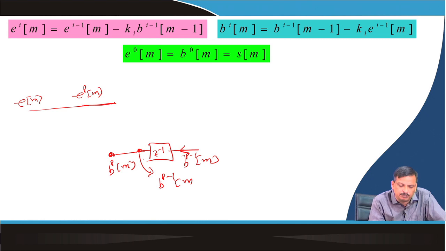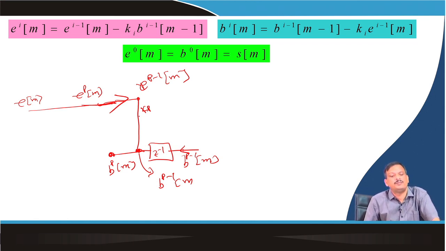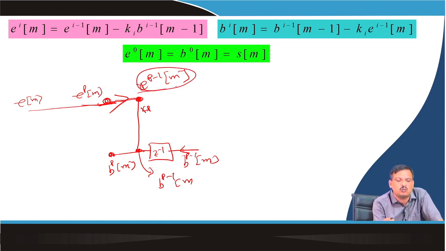So let's say this is Bp minus 1m. So I know Epm, let's say this one is my Ep minus 1m. So Ep minus 1m is nothing but this sample multiplied by this, which will be multiplied by Kp. Understand or not? So this point is my Epm and this point is my Ep minus 1m.